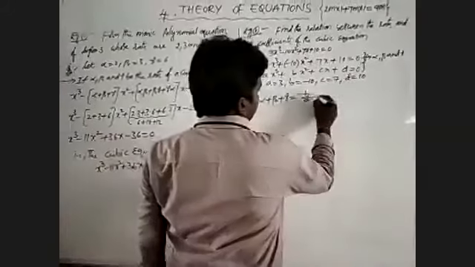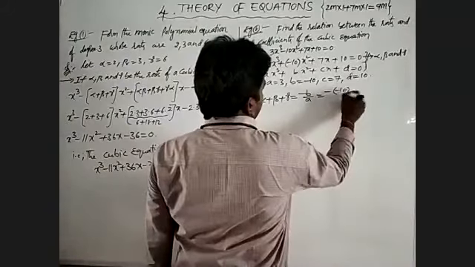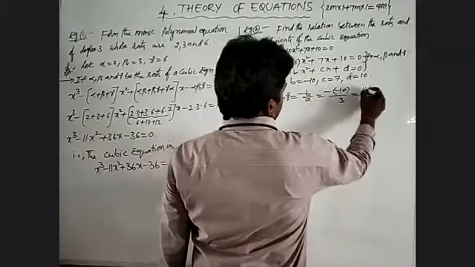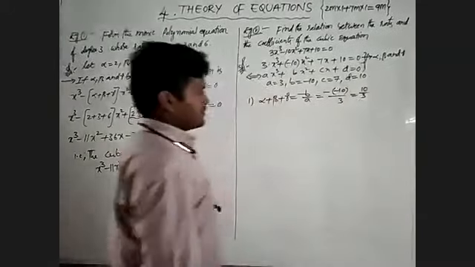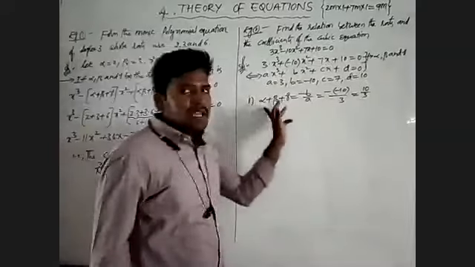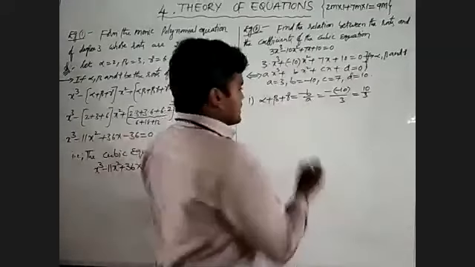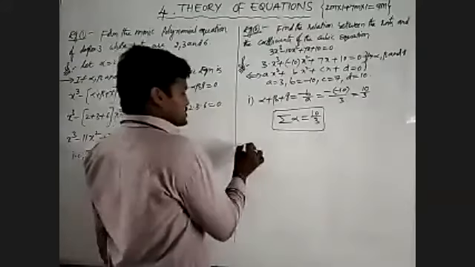Given b is minus 10, and a is 3, so the value is 10 by 3. Alpha plus beta plus gamma is written as summation alpha is equal to 10 by 3.